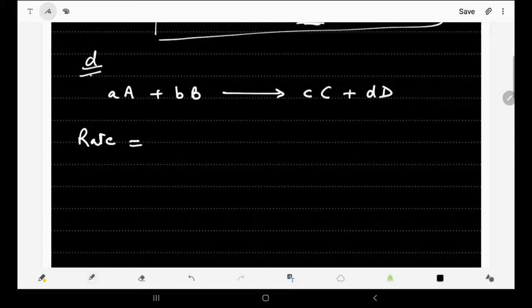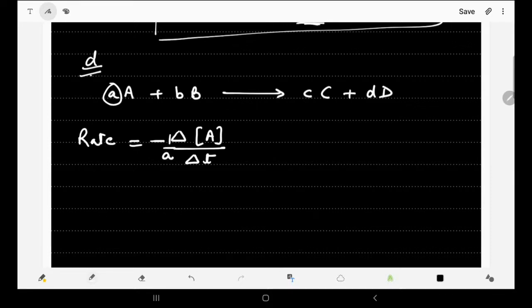If we represent it in terms of reactants, we all know that because the concentration of reactant decreases, it will be represented with a negative sign. So, minus delta concentration of A divided by delta t. Now what to do with this stoichiometric coefficient? It will go in the denominator.